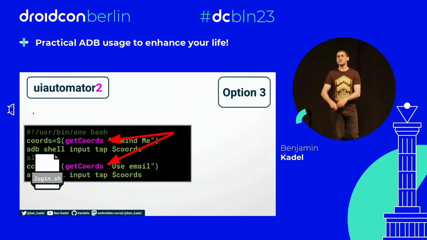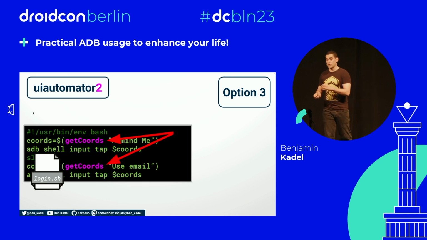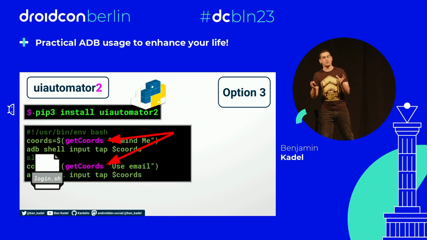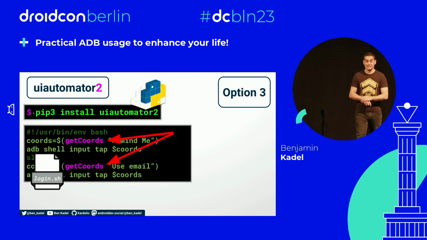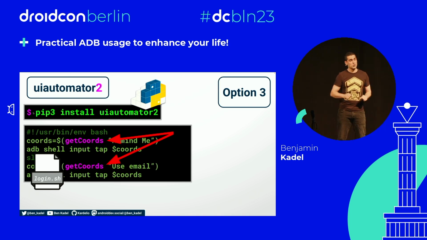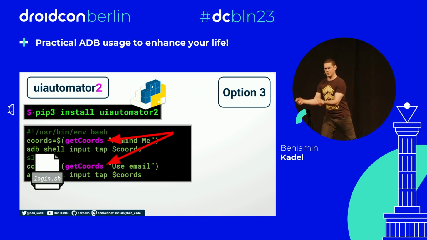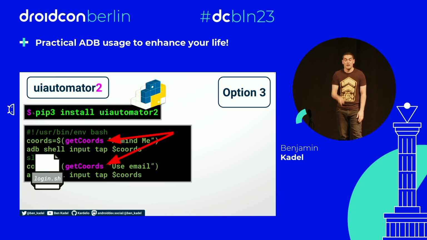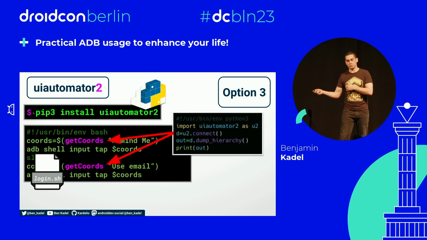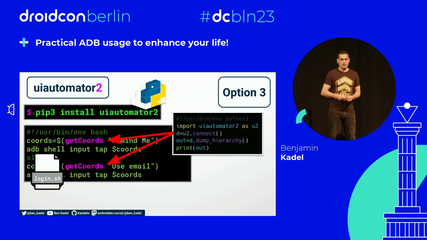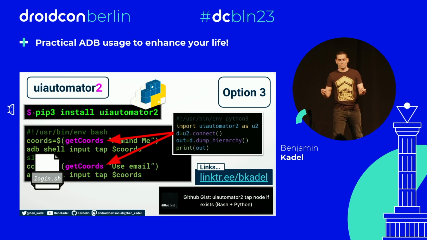Nightmare. I'd like to introduce you to option 3, the best option, the final one. UI Automator 2. This has nothing to do with Android. This is actually a Python wrapper that wraps the vanilla UI Automator, and you can install it with pip on your machine. It's called UI Automator 2. It does some fancy footwork, some black magic under the hood that calls UI Automator but makes it somehow really instant, like really fast. I don't know. So theoretically then, in our bash function getCoords, anywhere that we called UI Automator, we switch it for UI Automator 2. And this is a copy-and-pastable Python snippet that calls UI Automator 2 instead of UI Automator. And then the response is rapido, right?